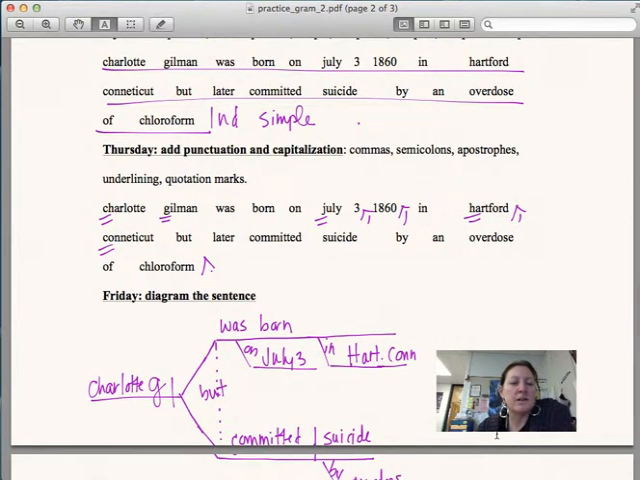All right, Thursday. Capitalize the C in Charlotte, the G in Gilman. Capitalize the J in July, put a comma after the third, put a comma after the date. You also need to capitalize H in Hartford, comma after Hartford, capitalize the C in Connecticut, and then a period at the end.